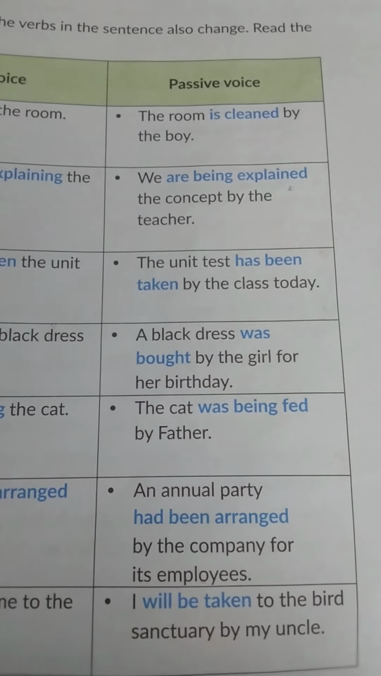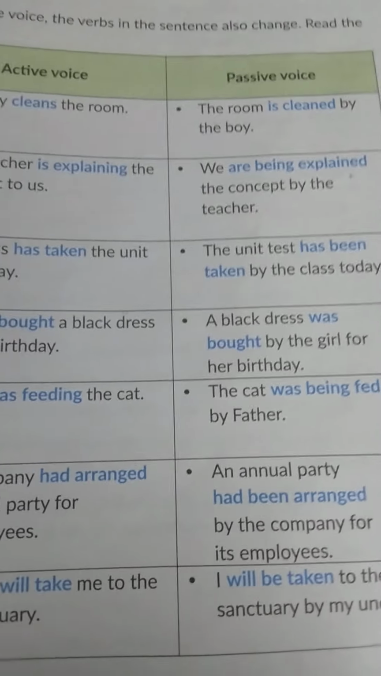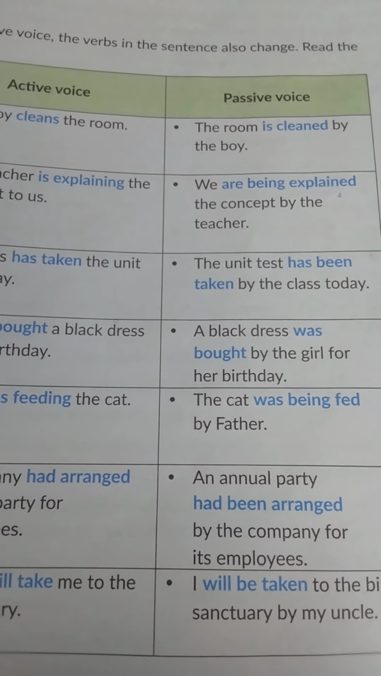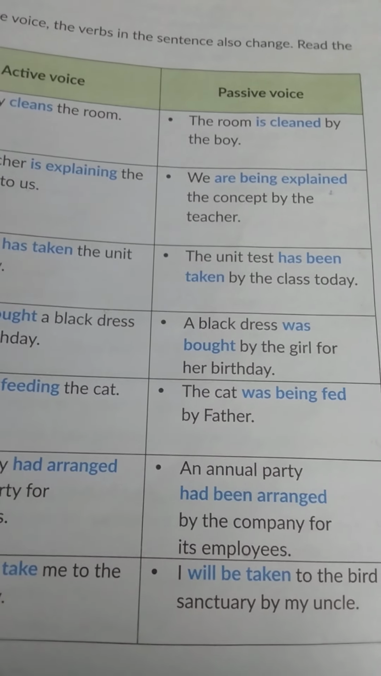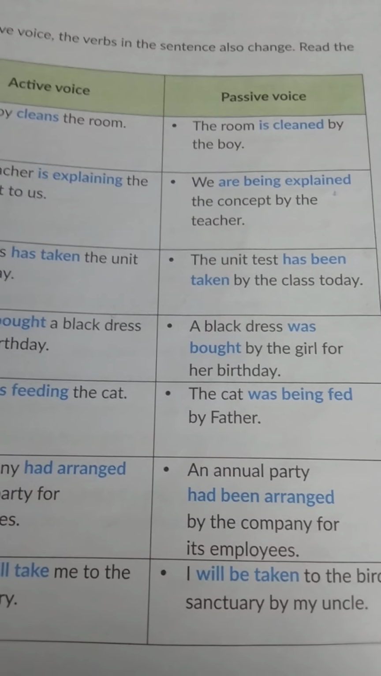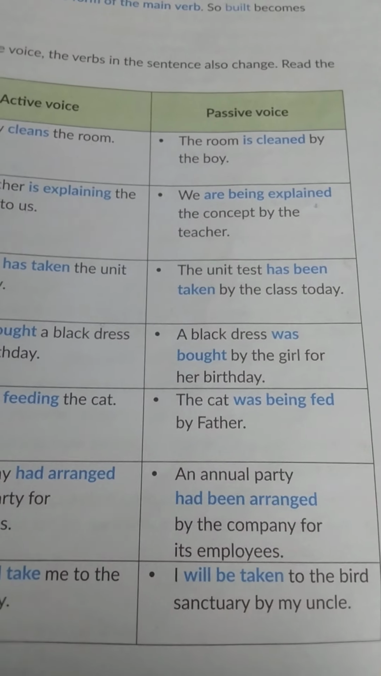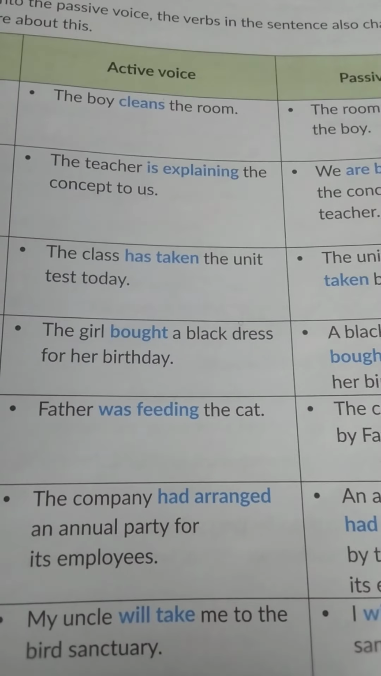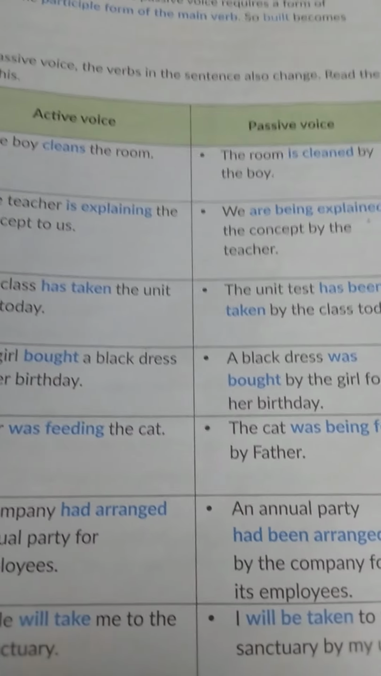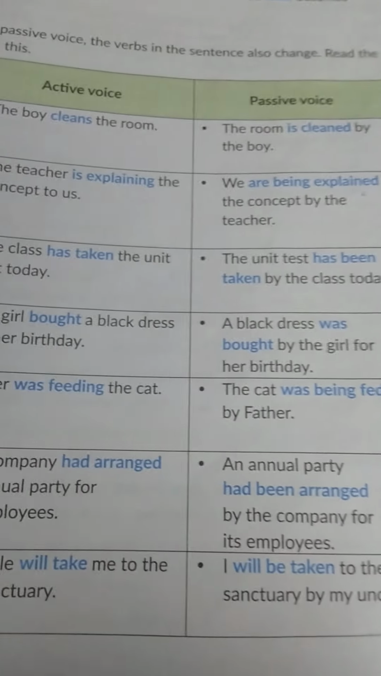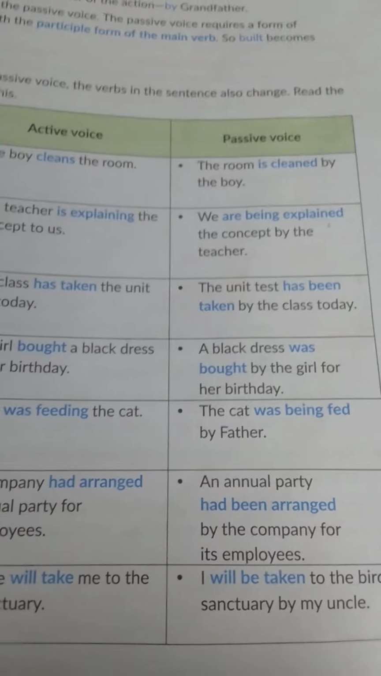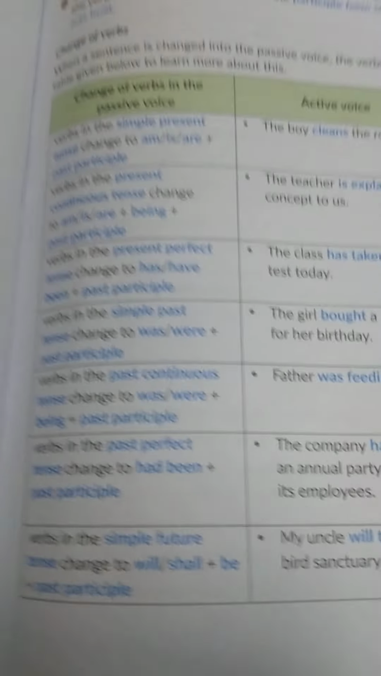Here the unit test has been taken. Has been is used here since we have to use the third form of the verb, that is the perfect tense V3. Been is used here because we cannot say the class has taken the unit test today. We cannot say the unit test has taken the class today, because then the meaning of the sentence will be different and it will not suit.